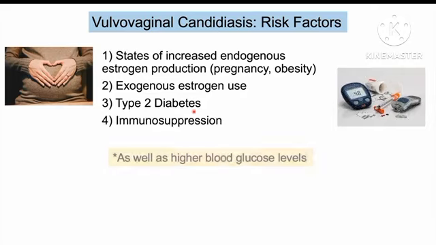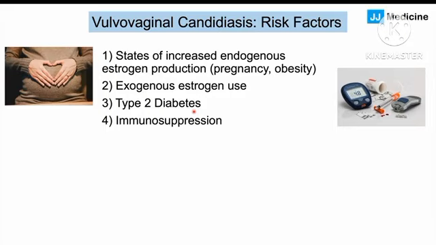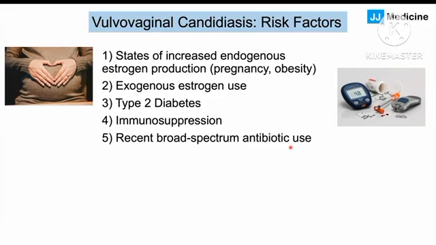And then immunosuppression in general, so any condition that's going to cause immunosuppression or any medication the patient's using that may suppress their immune system is going to increase the risk of this condition. So having HIV or acquired immunodeficiency syndrome is going to increase the likelihood of having this as well. Recent broad spectrum antibiotic use, so using an antibiotic with a broad spectrum or that has a wide range of targets can ultimately destroy or kill off some of the beneficial bacteria within the vaginal cavity, which can then lead to increased likelihood that other microbes like Candida can come in and try to take over.